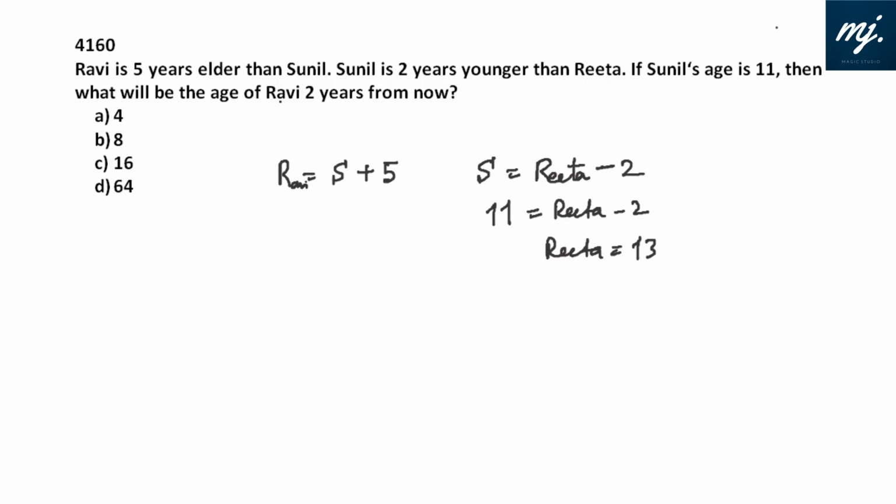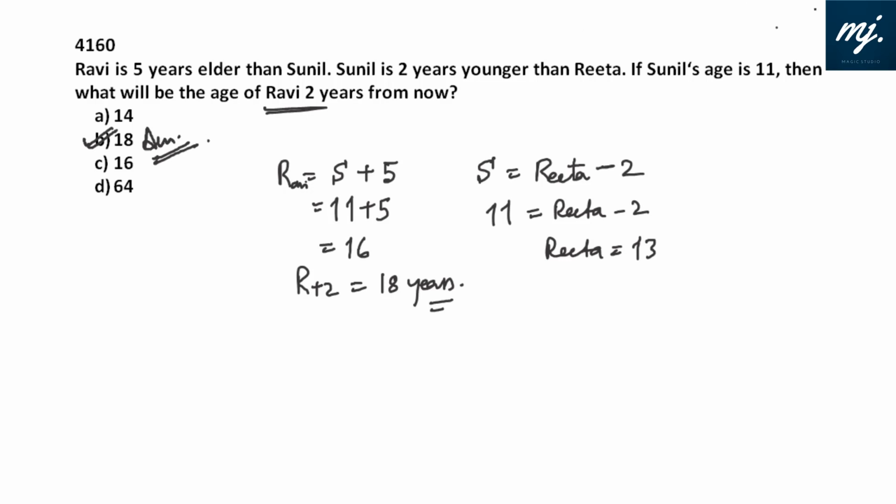We actually don't need this. Ravi and Sunil are directly related. So Sunil's age is 11, Ravi's age is 11 plus 5, that is 16, and Ravi's age 2 years from now, R plus 2, would be 18 years straight away. So option B fits in.